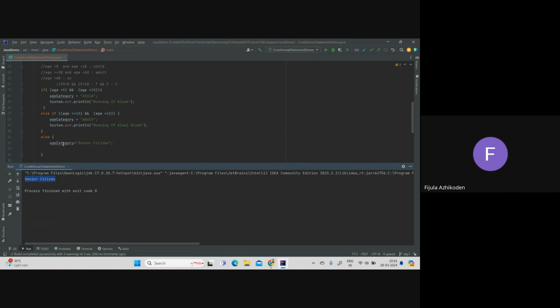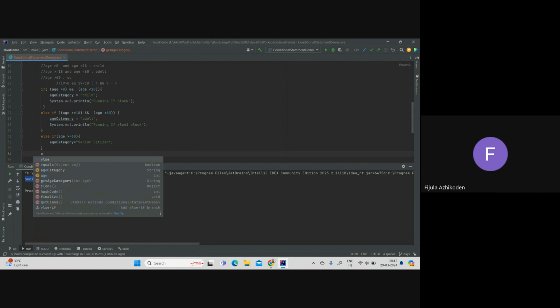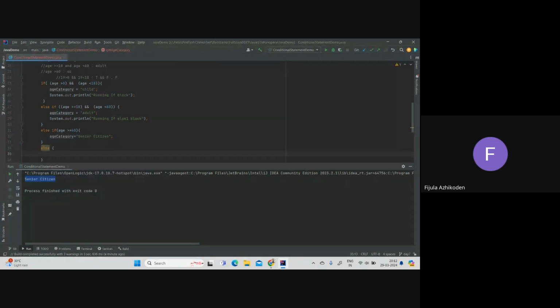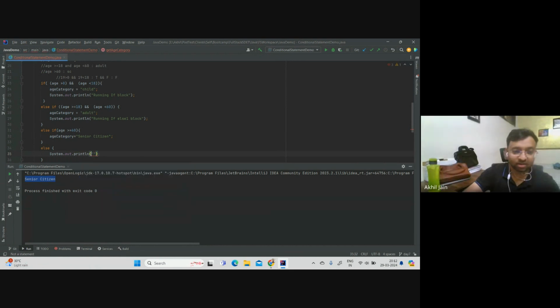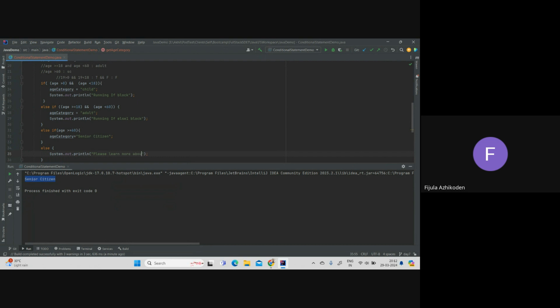Change line number 31 to again else if age greater than or equal to 60. Then this one. Else at line number 33, right? After 33, one more else statement. Just else, and then system.out.println whatever you provided previously. Okay, I'll provide it. Please learn more about age.